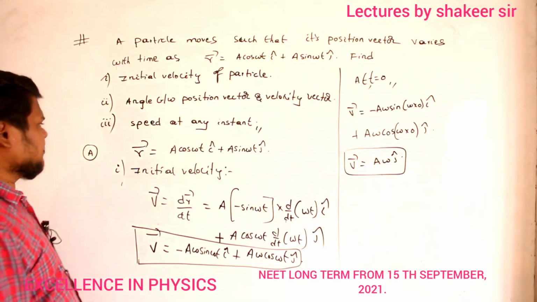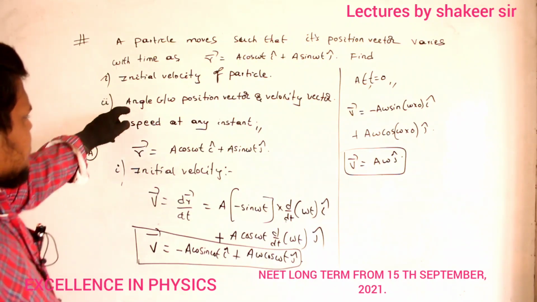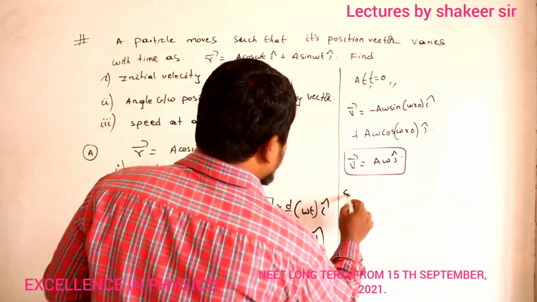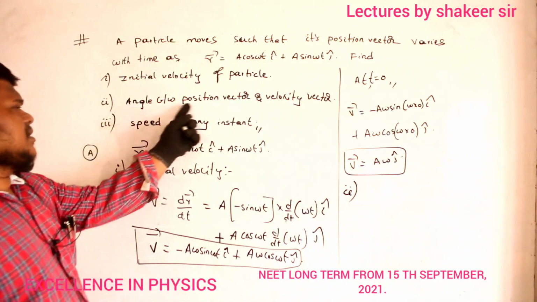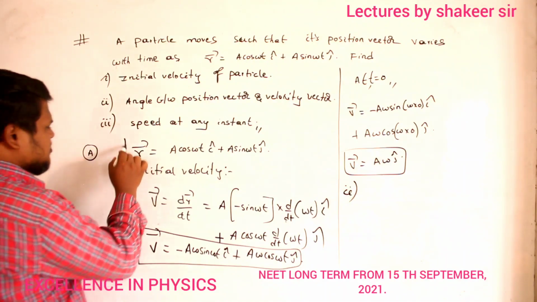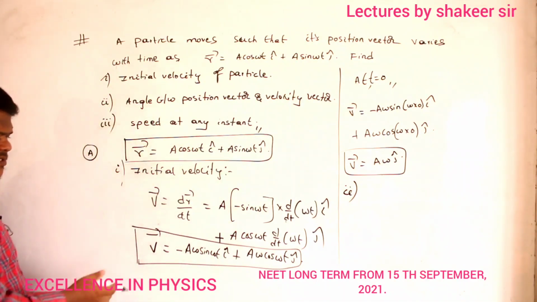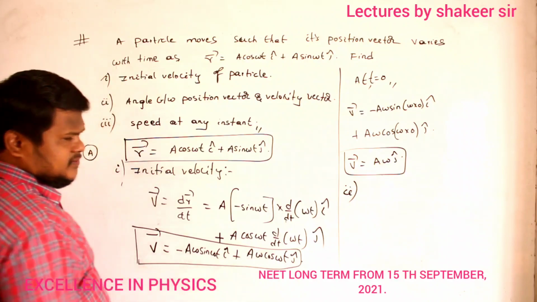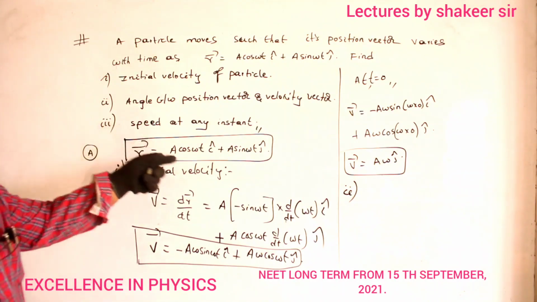That's it. Clear? So second question. What is the second question he is asking? Second question is the angle between position vector and velocity vector. Which is the position vector? This is my position vector, no? And which is my velocity vector? This is my velocity vector. Okay. So how can you calculate the angle between them?